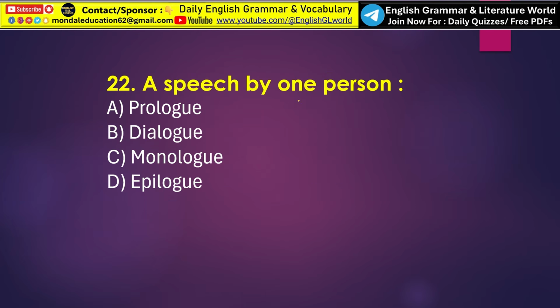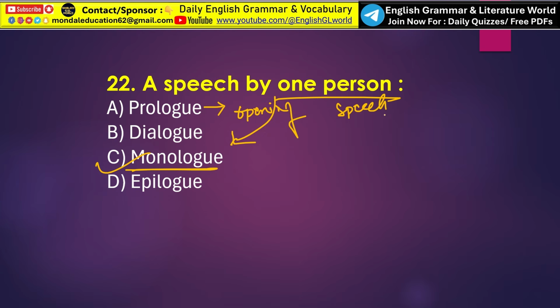Next, a speech by one person. So one person's speech is called option C, monologue. Okay, monologue. So what is the meaning of the word prologue? A prologue is an introductory section or opening speech at the beginning of a literary work, drama or play. Okay, so prologue means opening speech. That is called prologue.